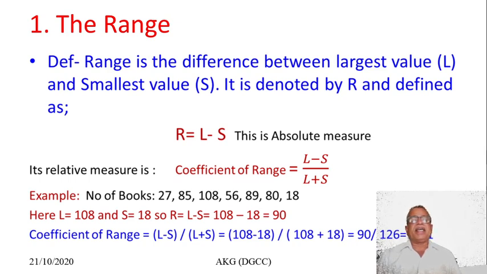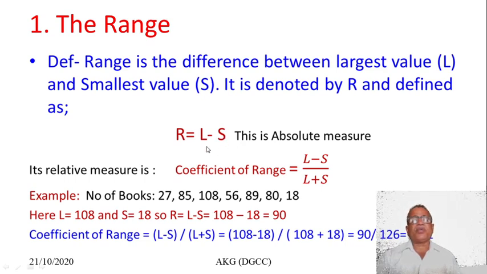First one is range. Range is a very simple measure of dispersion. It is the difference between the largest value and the smallest value of the data, and it is denoted by R and defined as R = L - S, where L means the largest observation and S means the smallest observation.